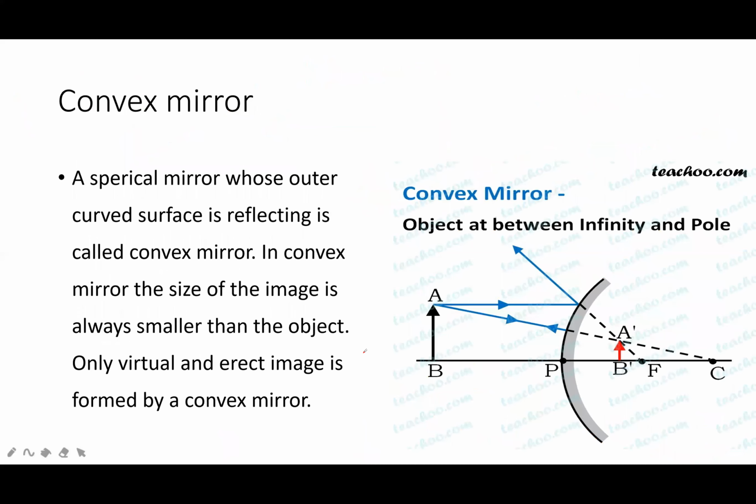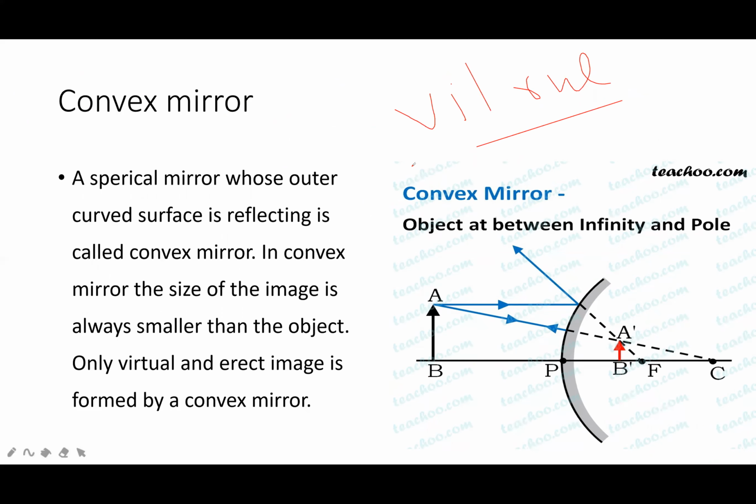Convex mirror. A convex mirror is a diverging mirror. Convex mirror always forms a virtual image. A spherical mirror whose outer surface is reflecting is called a convex mirror. In a convex mirror, the size of the image is always smaller than the object.